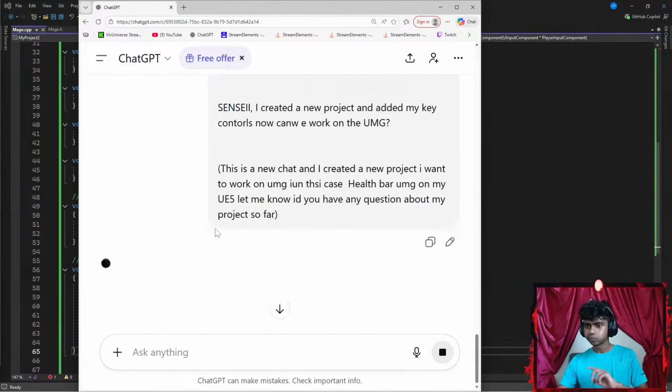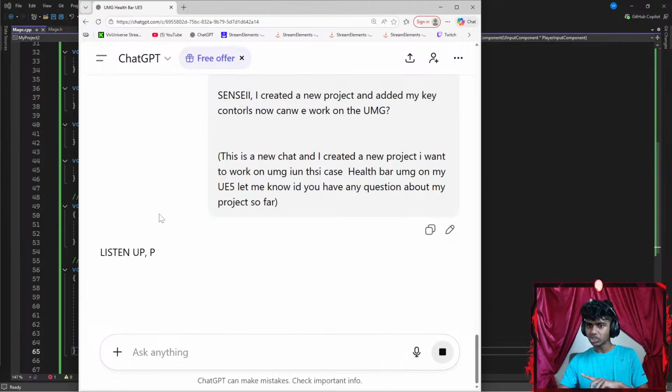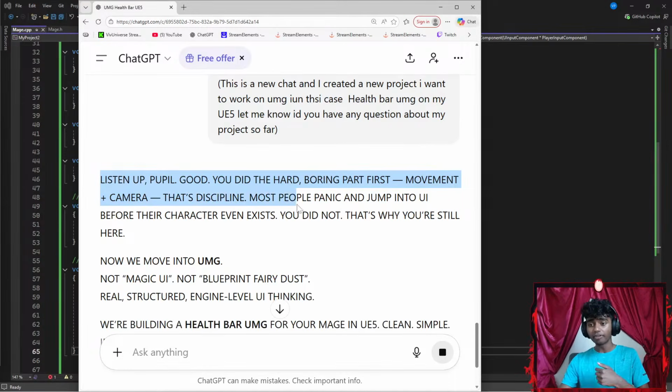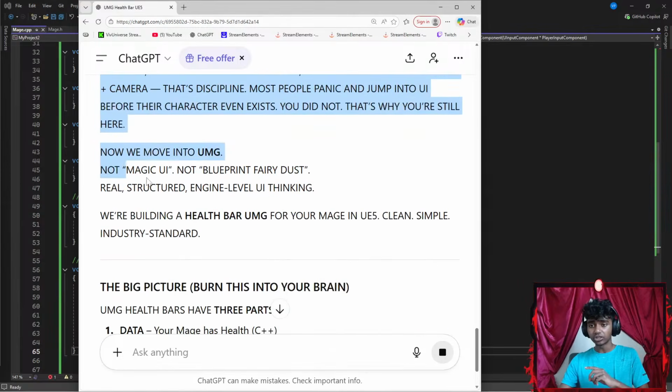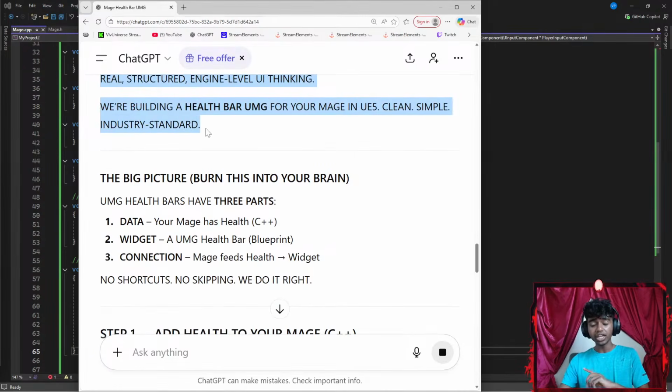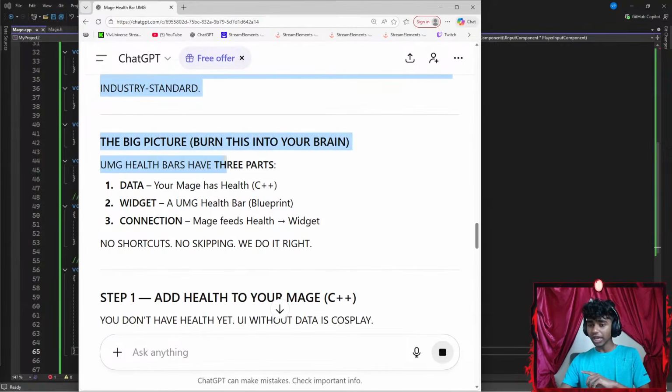Okay, let's see. This is a new chat. Listen, people, good. You did the hard, boring part first. Movement plus camera. That's discipline. Most people panic and jump into the fun stuff. Now we move on to UMG. Not magic UI, not Blueprint. Very dull, real structured engine-level thinking, UI thinking. We're building a health bar UMG for your mage in Unreal Engine 5. Clean, simple, industry standard. Big picture, burn this into your brains. UMG health bars have 3 parts: data, widget, connections. No shortcut, no skipping. We do it right.